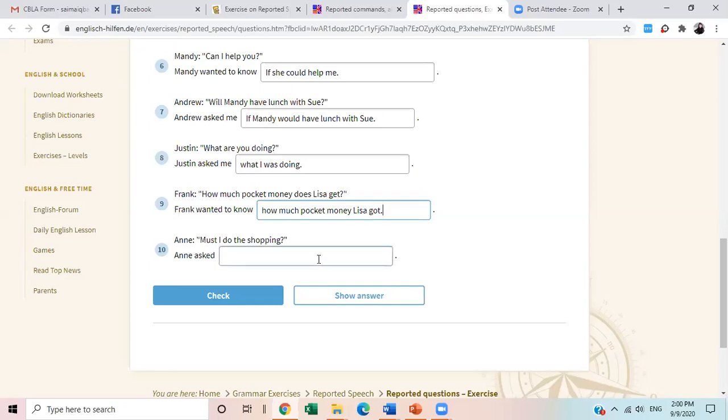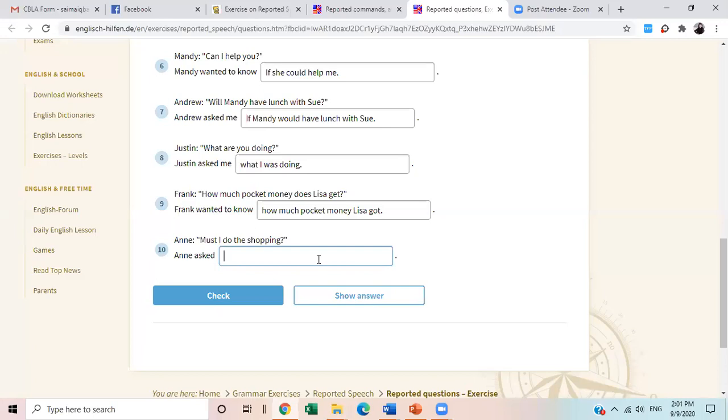And then we have the last one. Must I do the shopping? Anna asked. Do you remember what I told you about must, in the chart which I shared with you in yesterday's class? Yes. Must will be changed into had to. Had to. Excellent. Right. So what do you think?